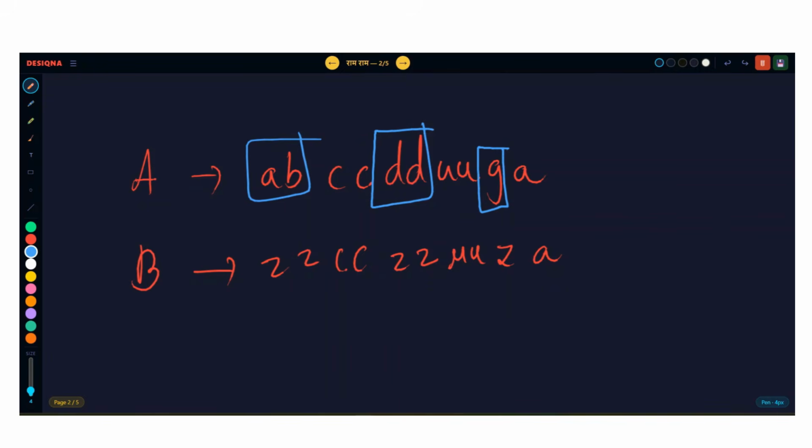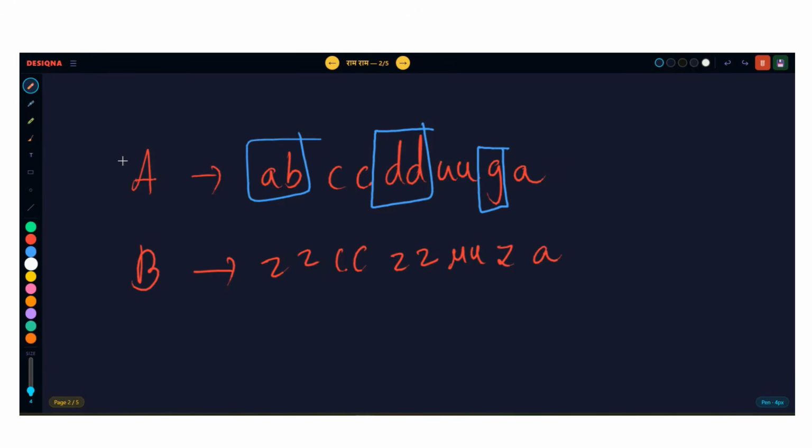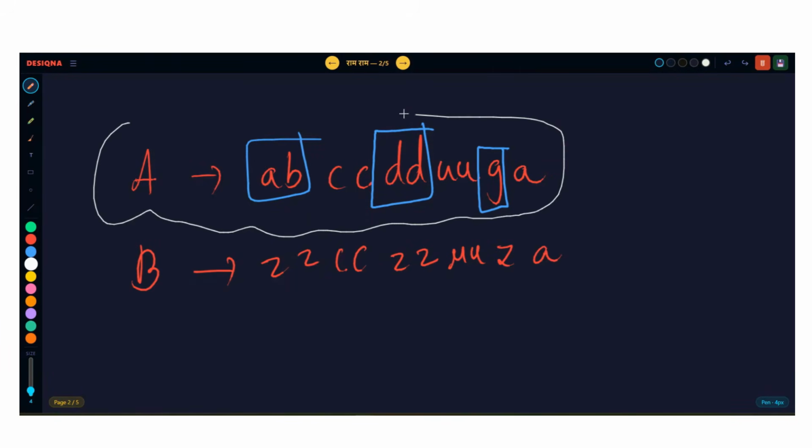So guys, do you understand that it is not written clearly in the question, but the actual meaning is this only, that in the given string A, you can just select some blocks and you can decide to change the values inside those blocks. That is what the question is telling you.